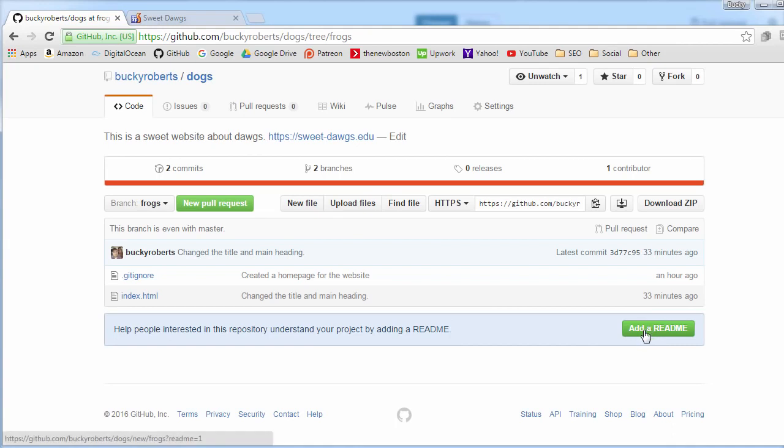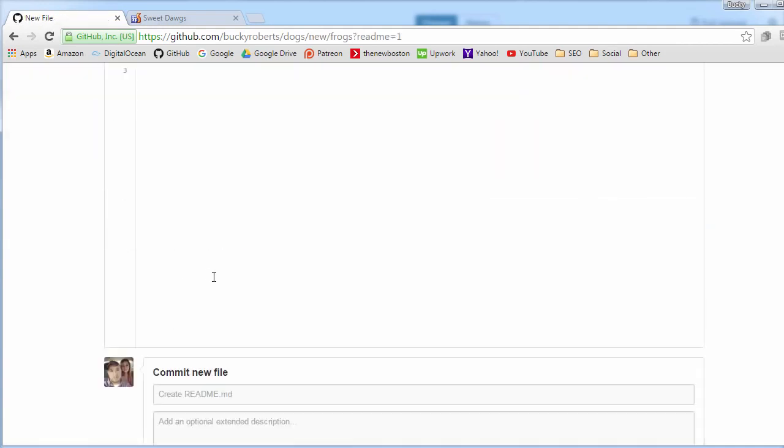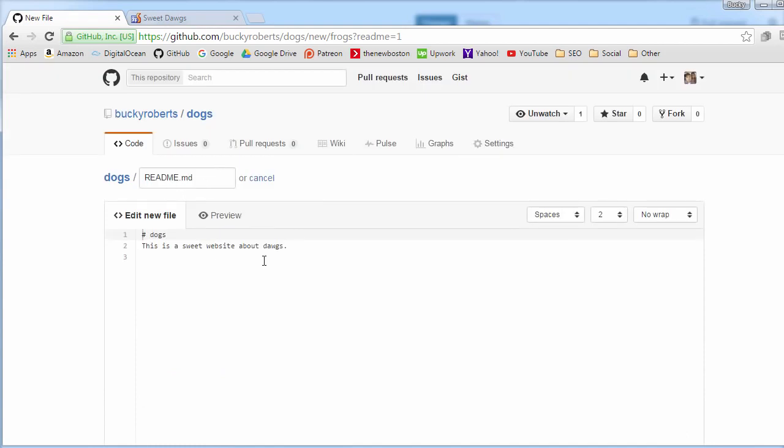For this example, the easiest thing to do is just add a README file. If you don't know what a README is, it's a special file, and it's basically a detailed overview of your project. It goes on your homepage, and if you ever want to add a logo to your project, or a couple paragraphs about what your project is about, maybe a few links to your website, you can. But for now, I'm just going to write: this branch is about frogs. We need more frog pictures.